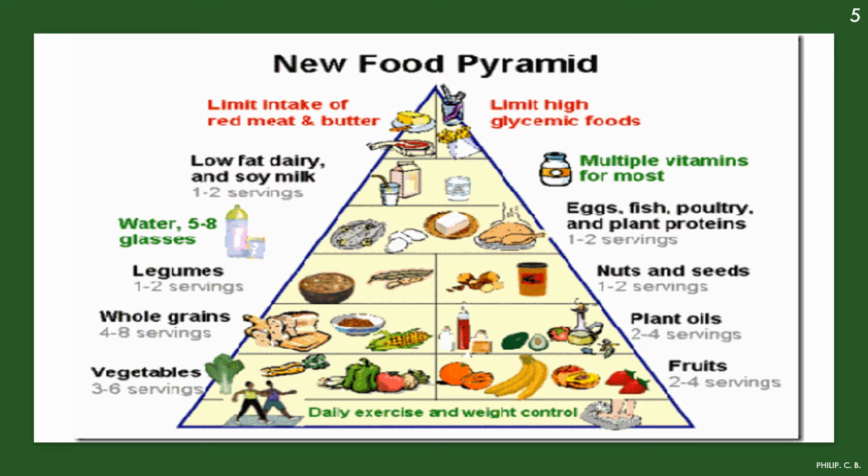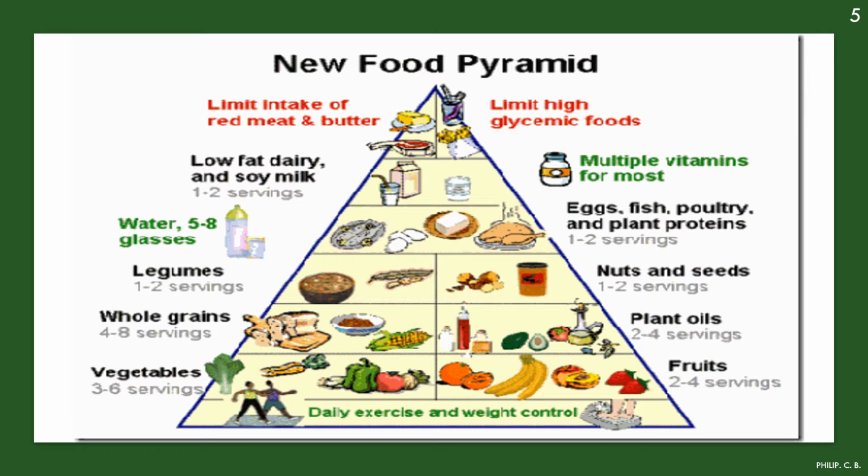Then secondly, low fat dairy and soya milk, multiple vitamins for most of them, which now, as I just showed in the previous slide, instead of having natural fruits and vegetables, we are consuming vitamin tablets more often, right? Then further, water 5 to 8 glasses in a day, or if you take the proper proportion, it should be 3 to 4 liters in a day.